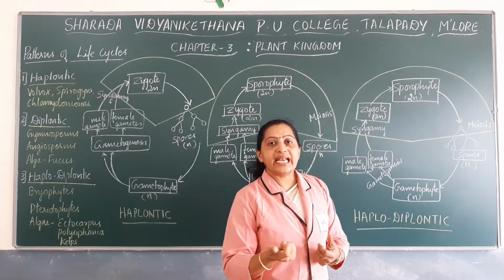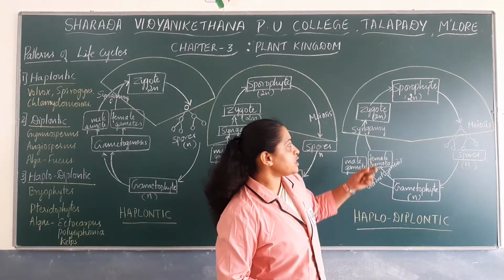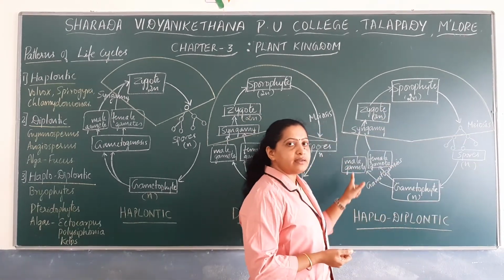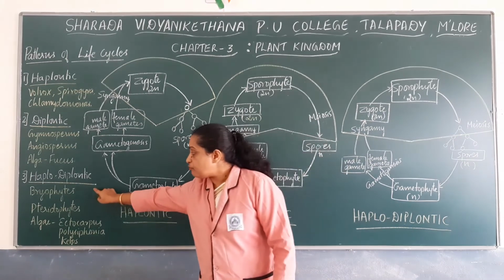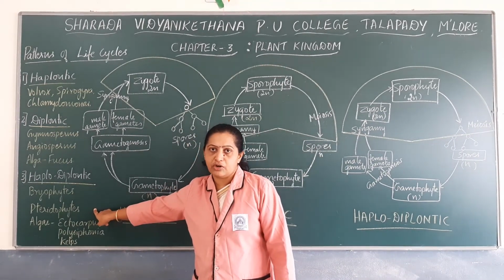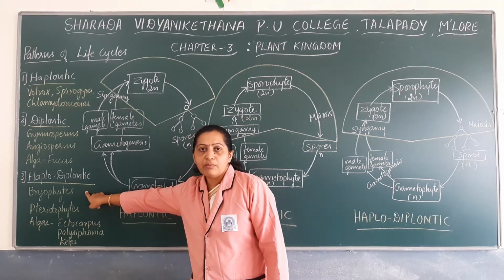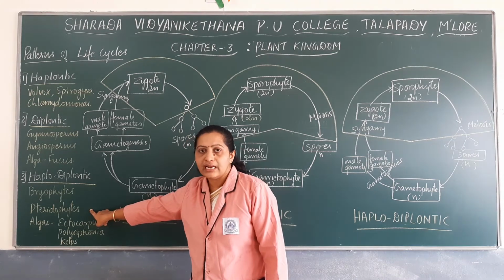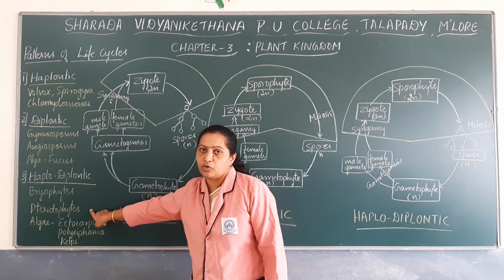The diploid zygote again develops into a new plant body known as the sporophyte. So even though the life cycle pattern is the same among bryophytes and pteridophytes, the dominant plant body varies. In bryophytes it is the haploid gametophyte; in pteridophytes it is the diploid sporophyte.